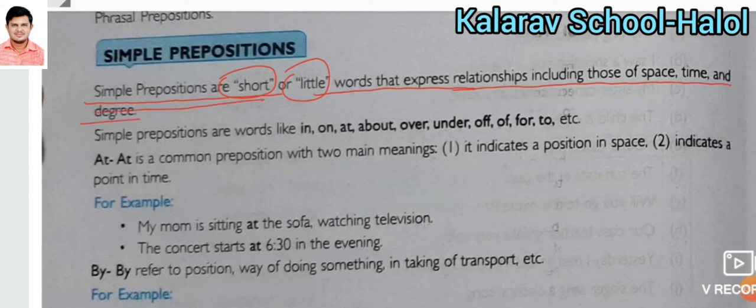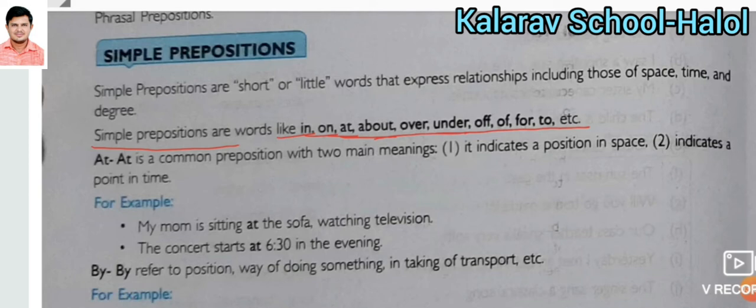How are they used in the sentence, and which are the simple prepositions? Here is the list of simple prepositions: in, on, at, about, over, under, of, off, for, to.